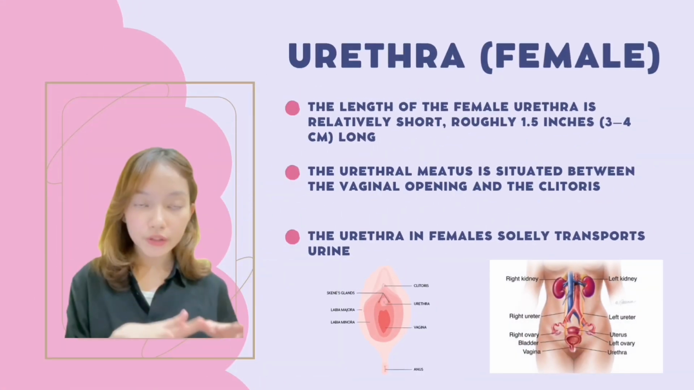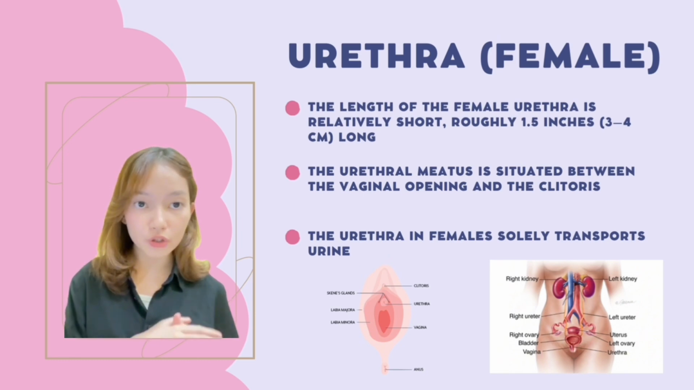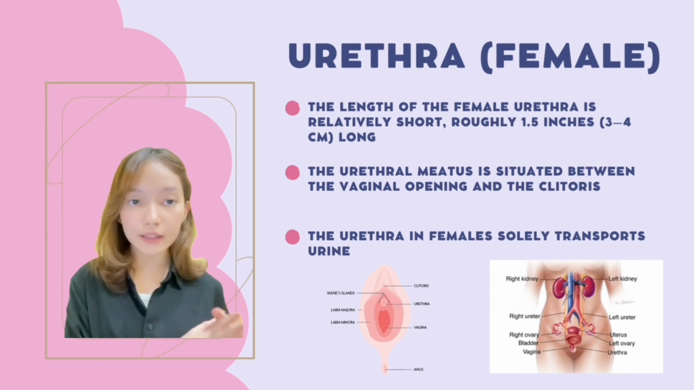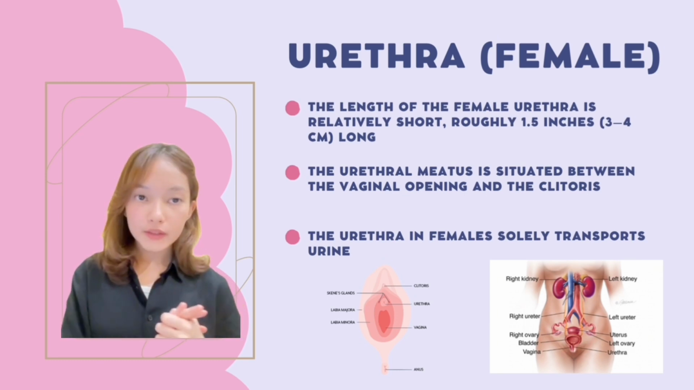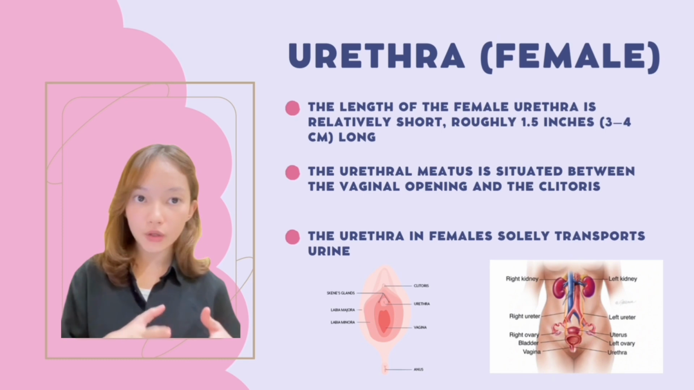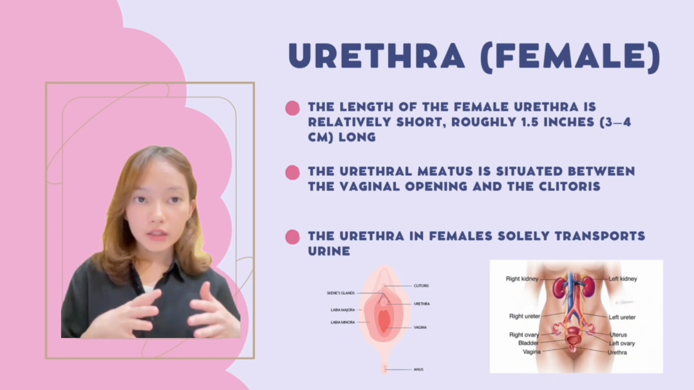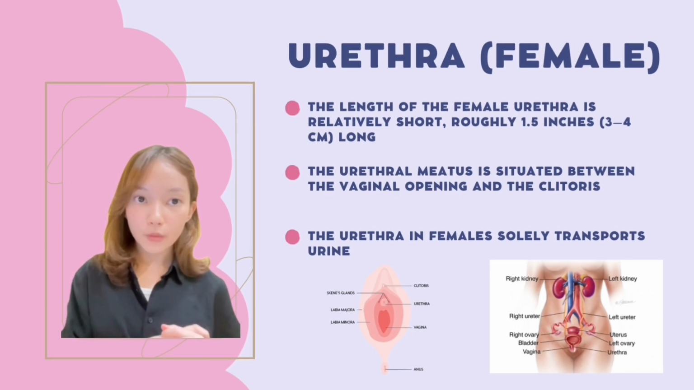On to the next point, the urethra structure is different for females and males. Firstly, the female urethra is relatively short, roughly 1.5 inches or 3 to 4 centimeters long. Furthermore, the urethral meatus is situated between the vaginal opening and the clitoris. Additionally, two mucus glands called Skene's glands, located on either side of the urethra, indicate the distal end of the urethra. They are homologous to the prostate in men. The urethra in females only transports urine.